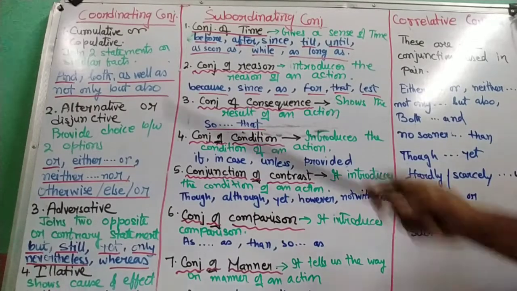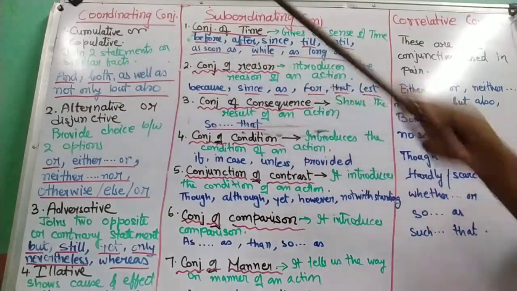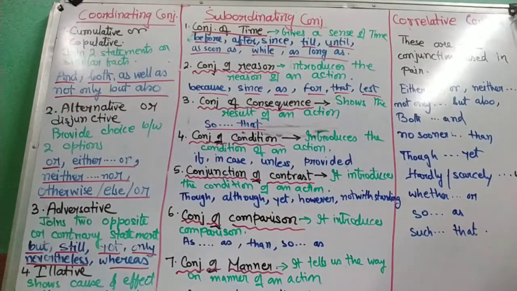Before continuing further, once again, what are coordinating conjunctions? Coordinating conjunctions refer to those conjunctions which help in linking or joining the phrases or sentences of equal rank. That is, both are principal clauses. There are no subordinate clauses.